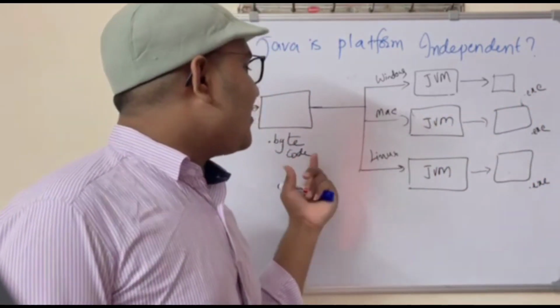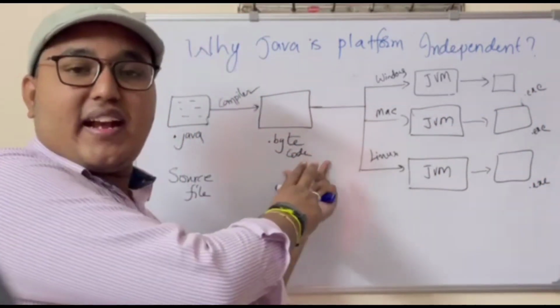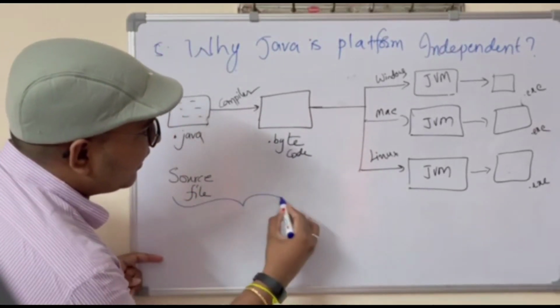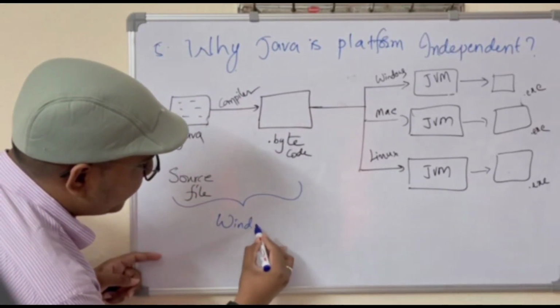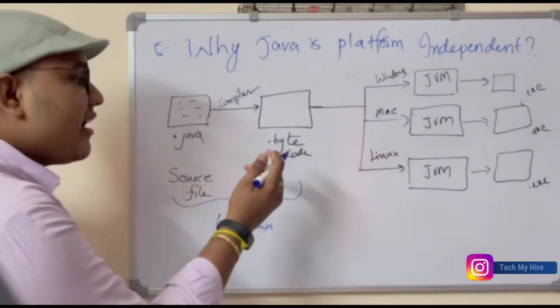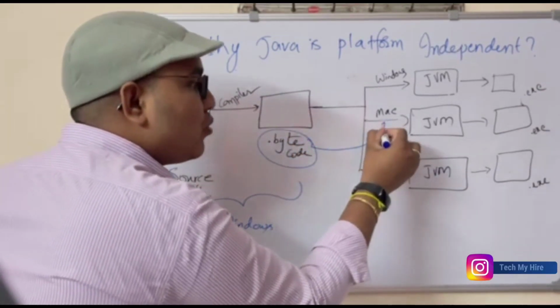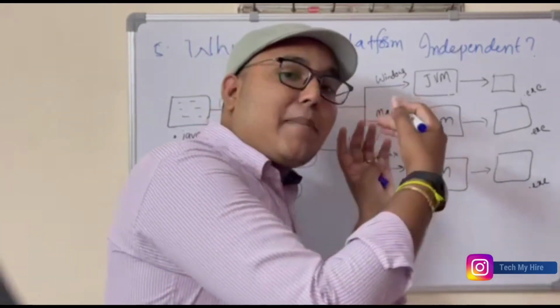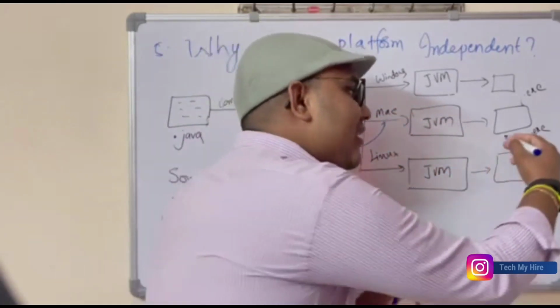Similarly, if this entire process is done in Windows and this bytecode is sent to a Mac operating system and you run that bytecode there, we will get the output.